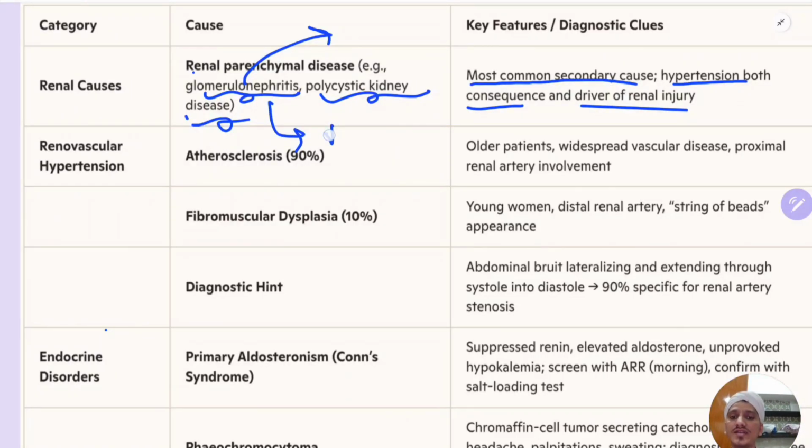Okay, and there can be other features of glomerulonephritis. This is a form of nephritic syndrome. So you can have features of nephritic syndrome. You can have edema also. You can have hypercholesterolemia, and you can have hematuria in these patients. Dysmorphic RBCs you can see in microscopic examination of urine. In the history, you can have a sore throat or some skin disease, after which the patient has developed this hypertension.